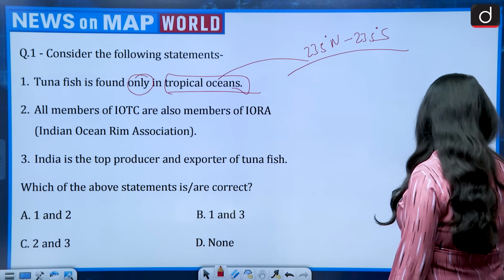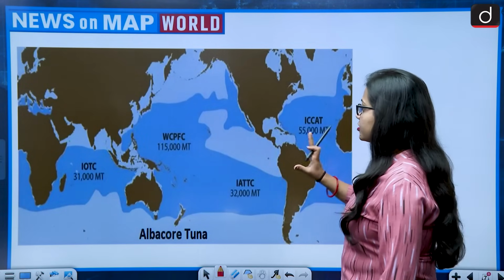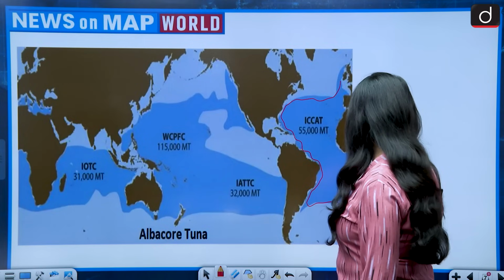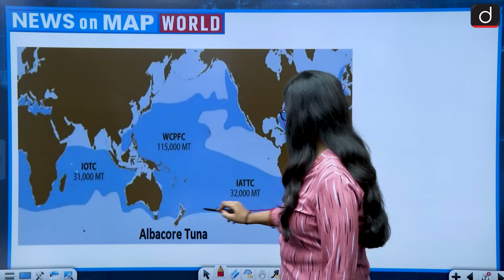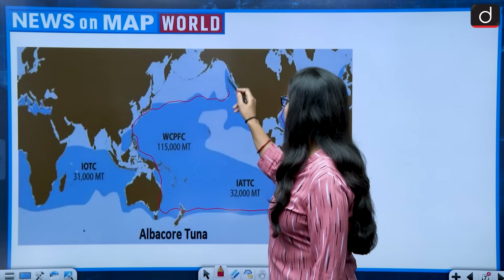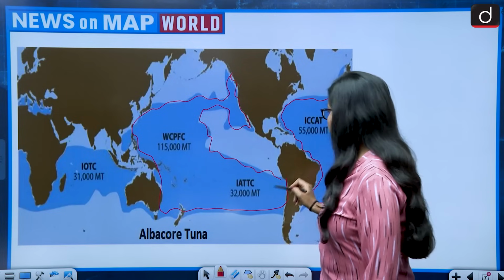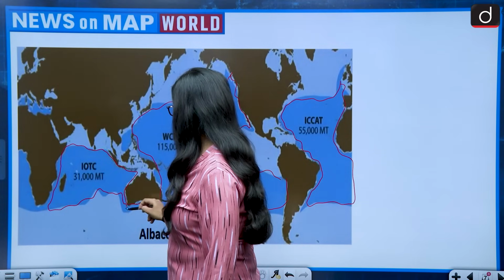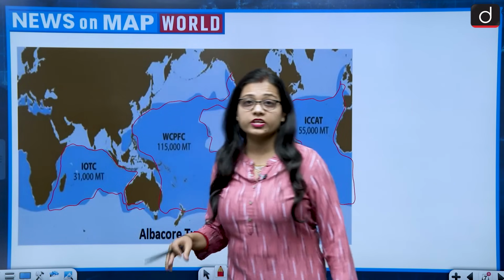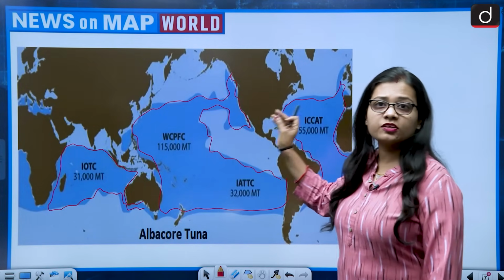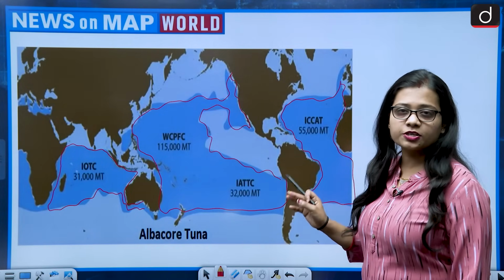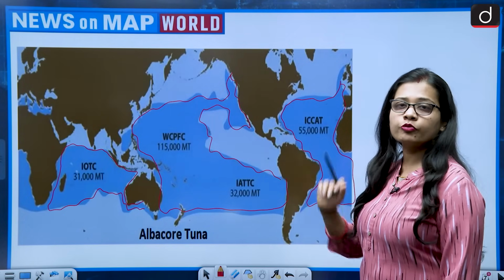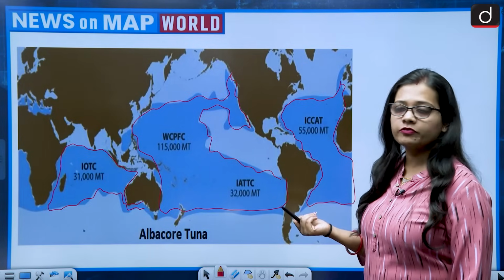So, let's see. Okay, look at this map. The dark blue region which you are able to see in the whole map is the region where the tuna fishes are found. So if we talk about the tropical region, as I said, it is between 23.5 degrees north to 23.5 degrees south. But the map is very clearly depicting that the region of tuna fish is way beyond 23.5 degrees north and 23.5 degrees south.